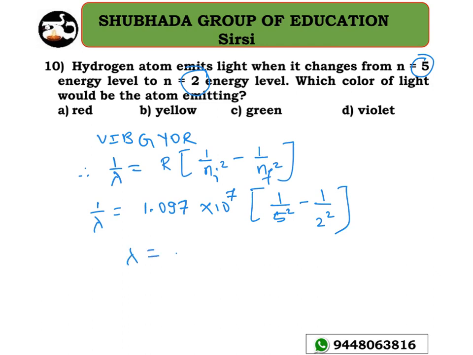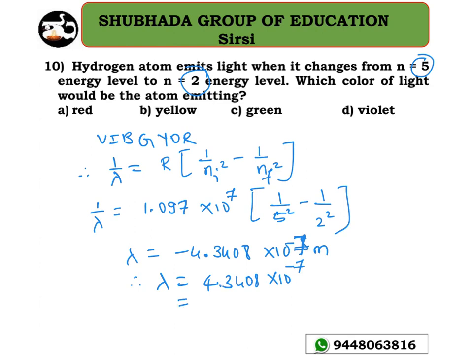Lambda we get as minus 4.3408 into 10 to the power of minus 8 meter. Wavelength cannot be negative, so it should only be positive. This is equal to something like 4.3408 into 10 to the power of minus 7 meter.